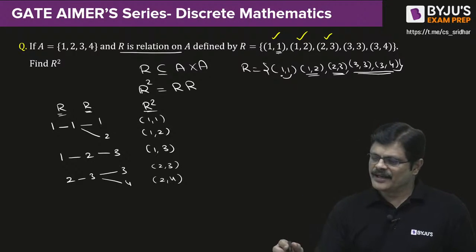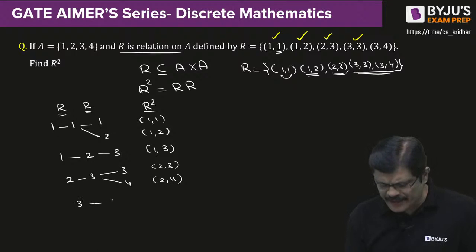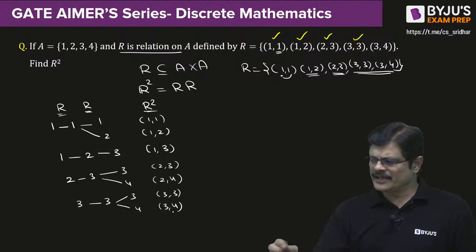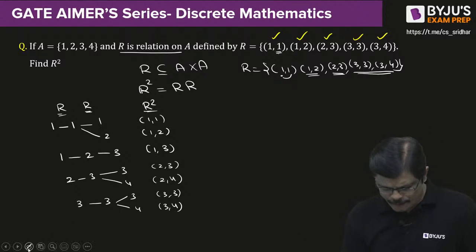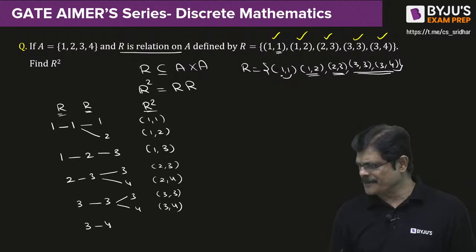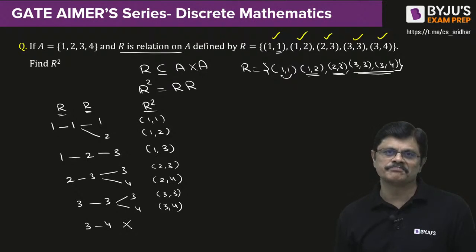And finally, of course not finally, 2 more are there. That is 3 related to 3. See, 3 related to 3, and where is 3 going? 3 is going to 3, and 3 is going to 4. That is 3, 3 and 3, 4. And the last one, which is 3, 4. Now check where 4 is going. There is no relation. 4 is not related. Done.